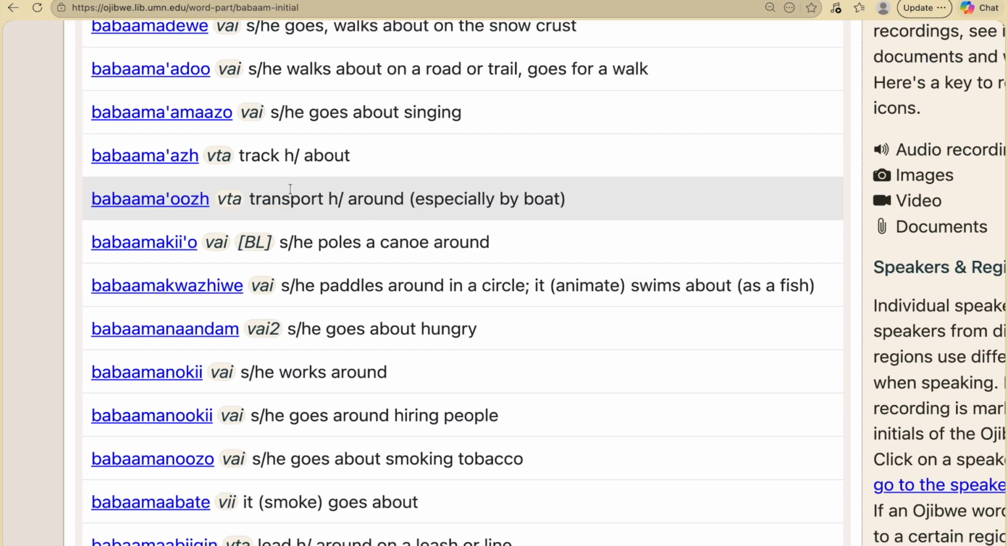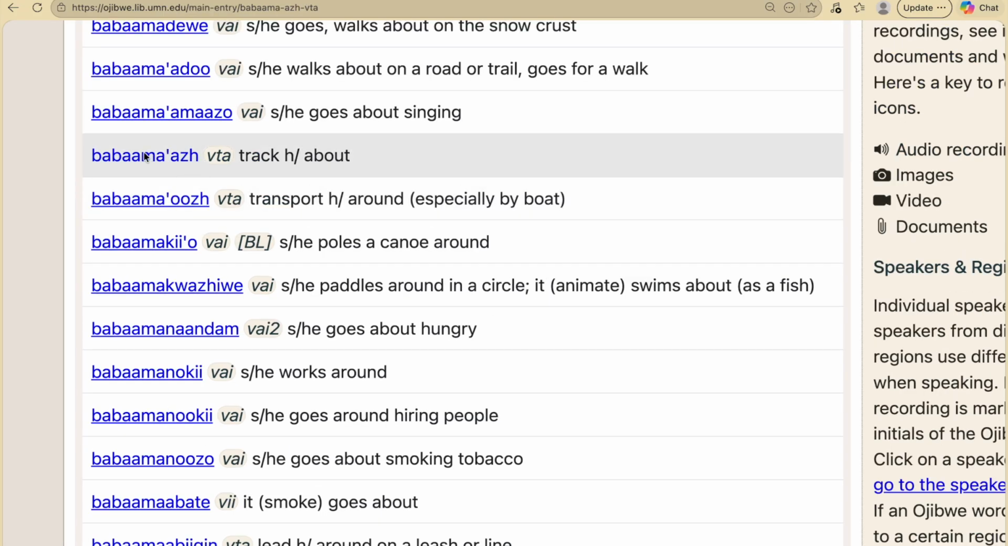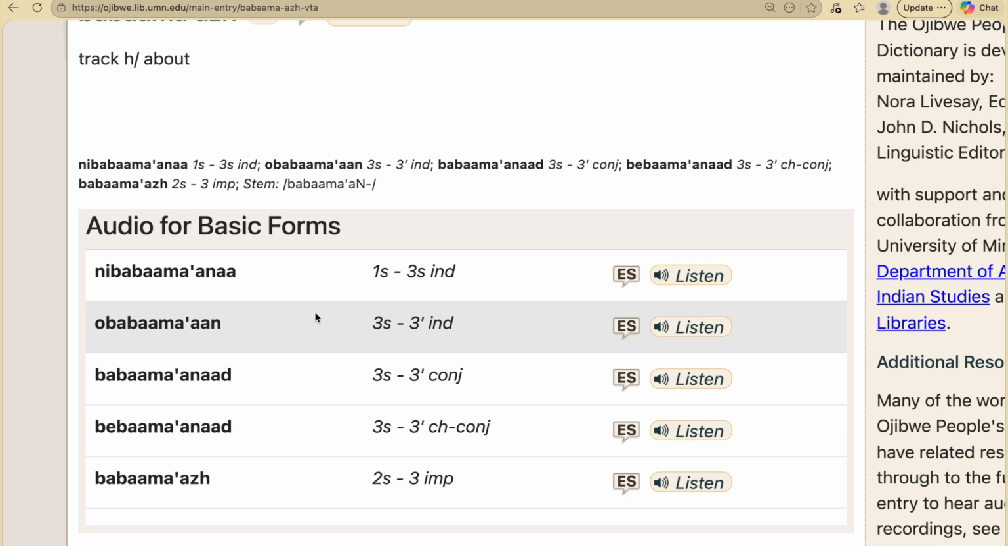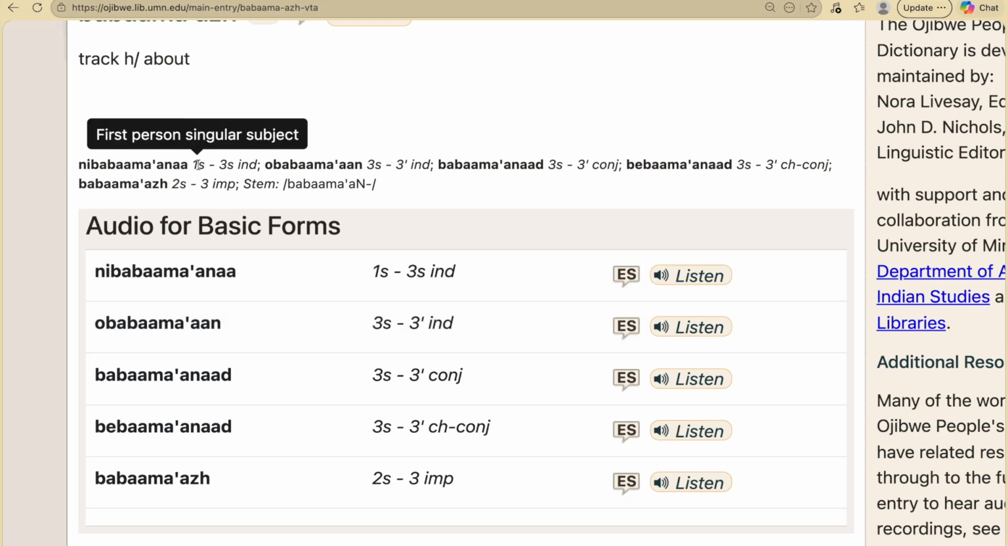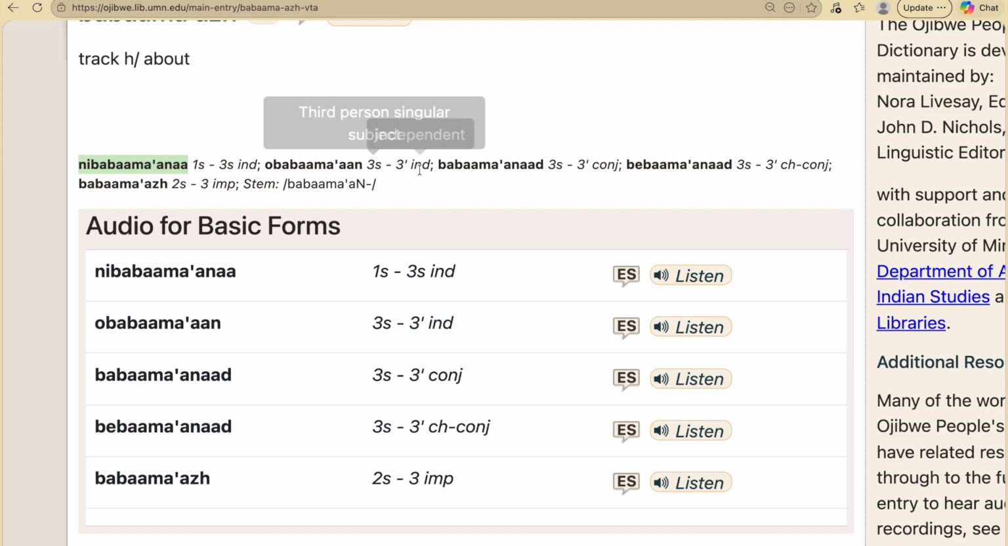If I come here to track him or her about, babamaaj, this tells me in our VTA word subject coding who is doing what to who. So this is first person singular subject is tracking. So I am tracking him or her around. Nimbaba ma'ana. This is third person to third person. This 3' means obviative. So in technicality, it means fourth person, which we have in English. We just don't talk about it that way.